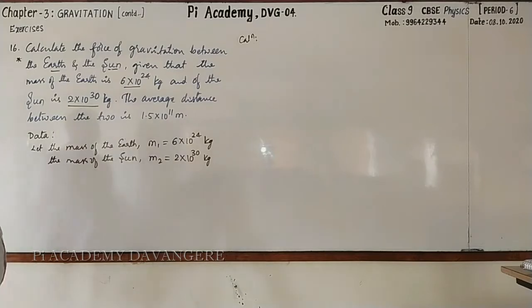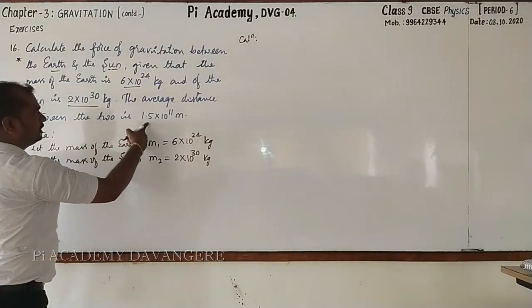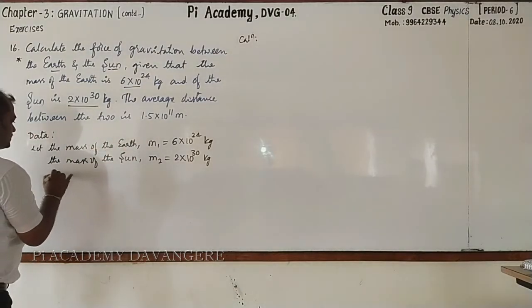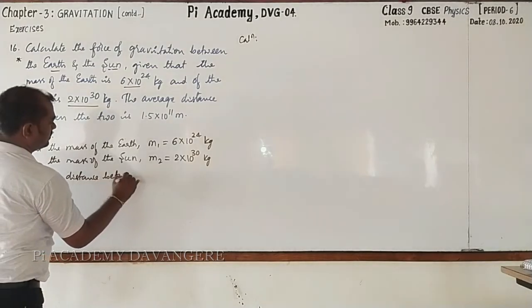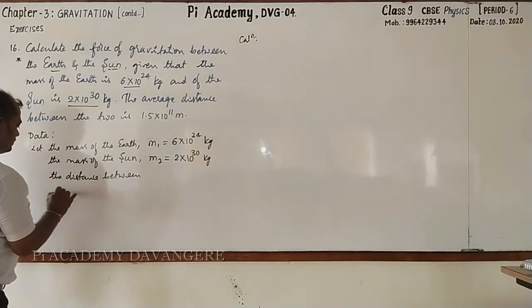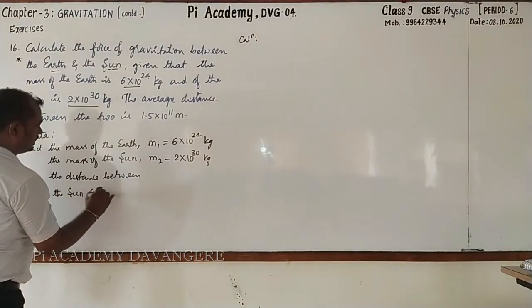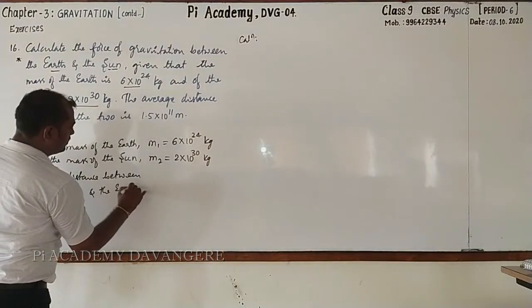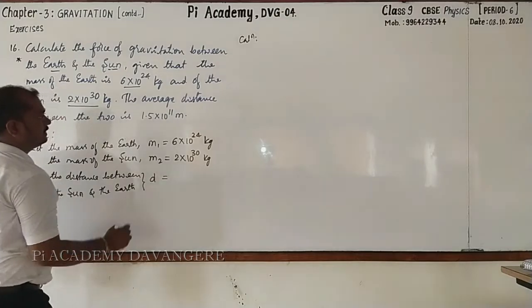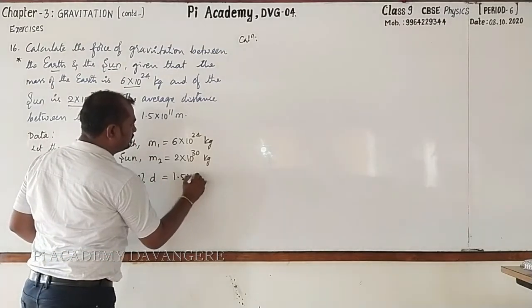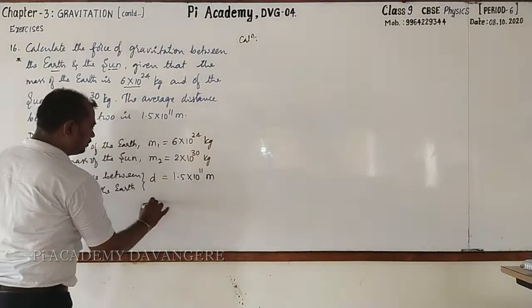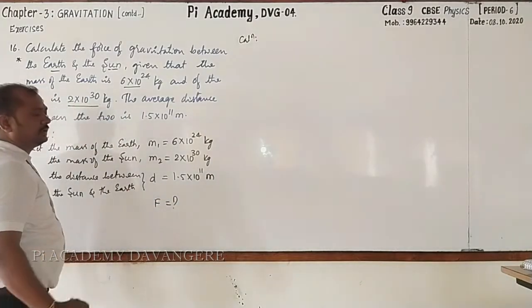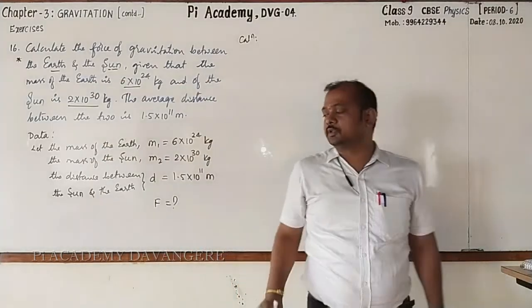And the distance between the sun and the earth, you may call this d, is equal to 1.5 into 10 raised to the power 11 meter. And we are going to find out the gravitational force, you may call it F, that is equal to question mark.